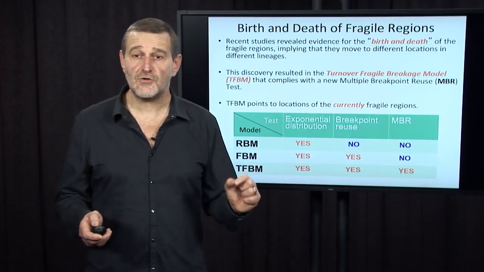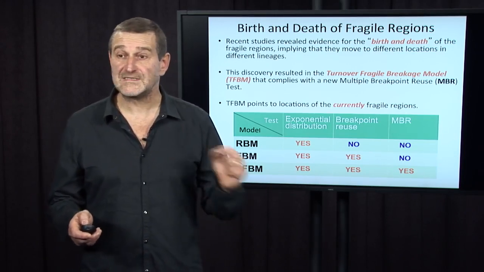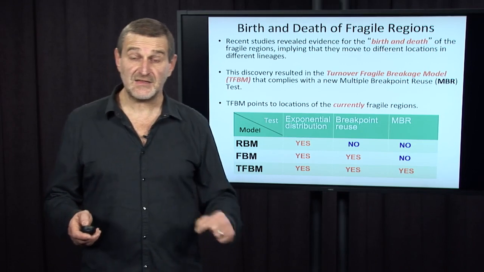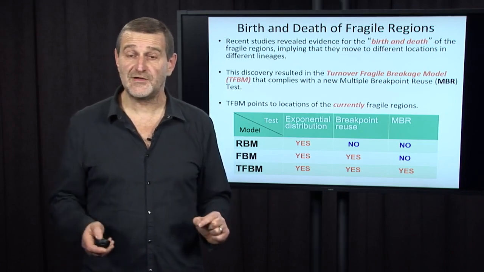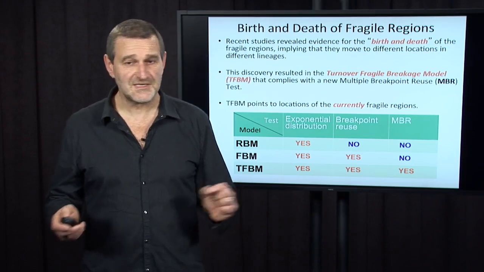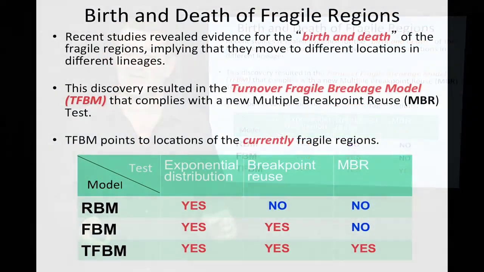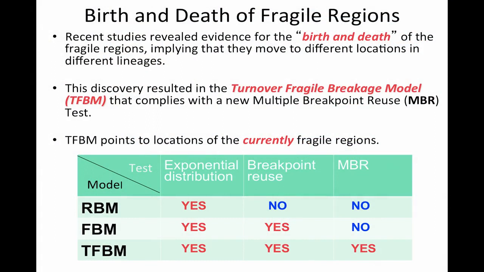So the turnover fragile breakage model actually complies with all three tests. Does it mean that it's the absolutely final model for chromosomal evolution? Of course not. There is a possibility that future studies will reveal new tests and will lead to further development of our views of chromosome evolution.